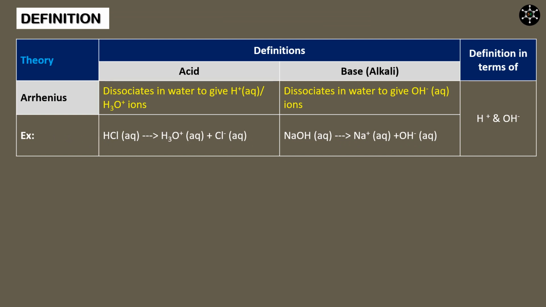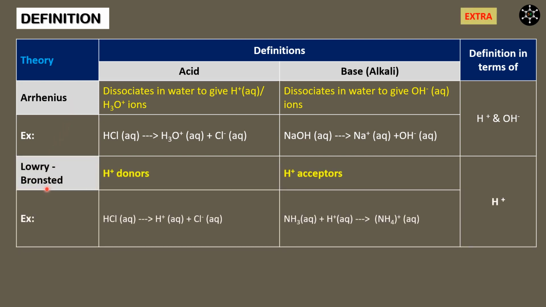The definition of acid as H+ donor and base as OH- donor was given by Arrhenius, hence the theory was called the Arrhenius theory. Apart from this theory, we have one more theory called the Lowry-Bronsted theory, or simply Bronsted theory. According to this theory, the acid definition remains the same, that is, substances which are capable of donating H+ ions. So, all Bronsted acids are Arrhenius acids and all Arrhenius acids are Bronsted acids.